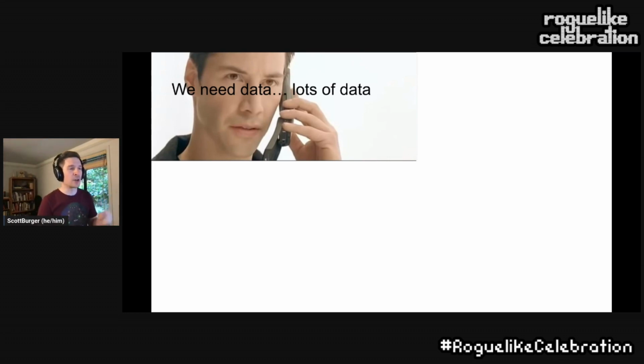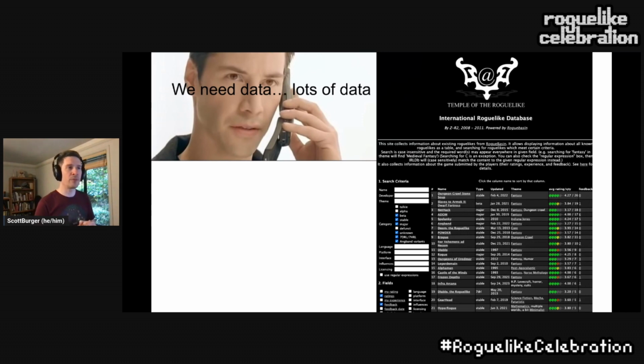And there are many places in which to search for data about these rogue type games. A good place to start is maybe the Temple of the Roguelike. Maybe a lot of viewers and watchers have heard of this site, but it judiciously and very graciously tabulates and formulates data from the Rogue Basin Wikipedia and coalesces it down into a very tabular format. And we have lots of fun things to explore in here.